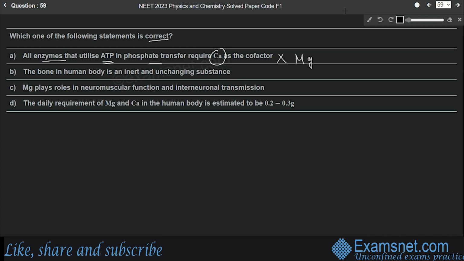Then let's come to the second statement. It says that the bone in human body is an inert and unchanging substance, which again is an incorrect one because bone is not an inert substance. In fact, it is continuously being solubilized and redeposited.